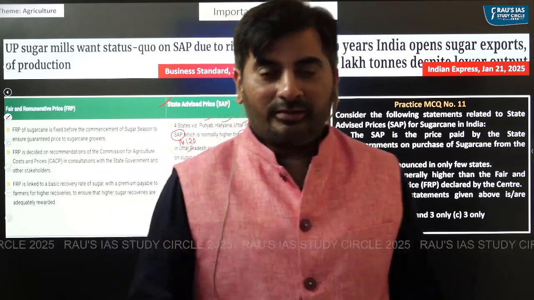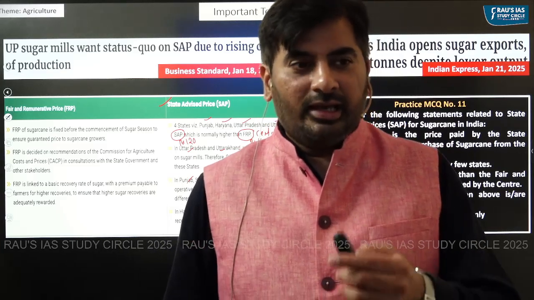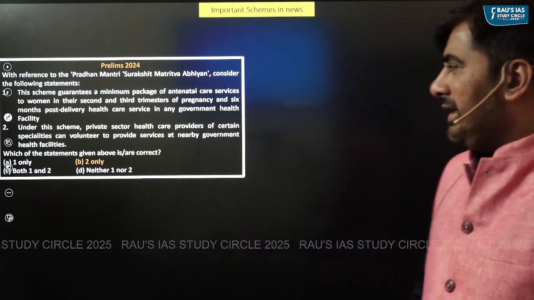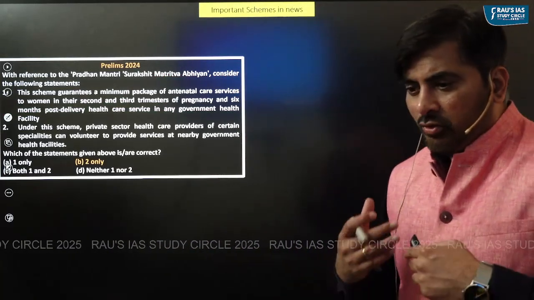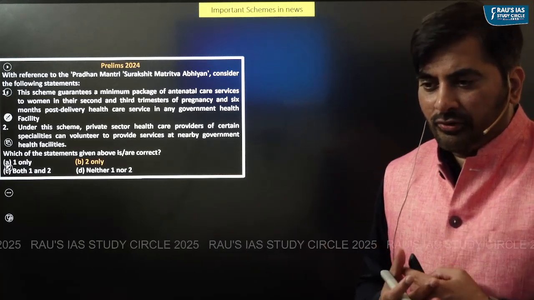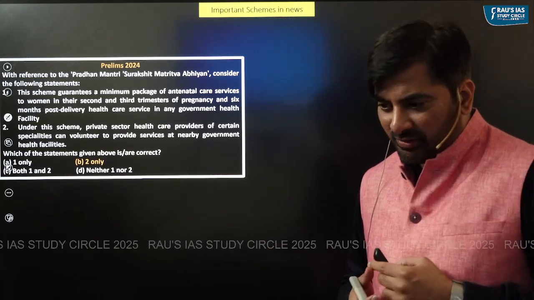Now coming to the last section, that is schemes in news. In last week's section, I had highlighted that usually in prelims, questions are asked with respect to schemes. Like in prelims 2024, we had 3 to 4 questions related to schemes.